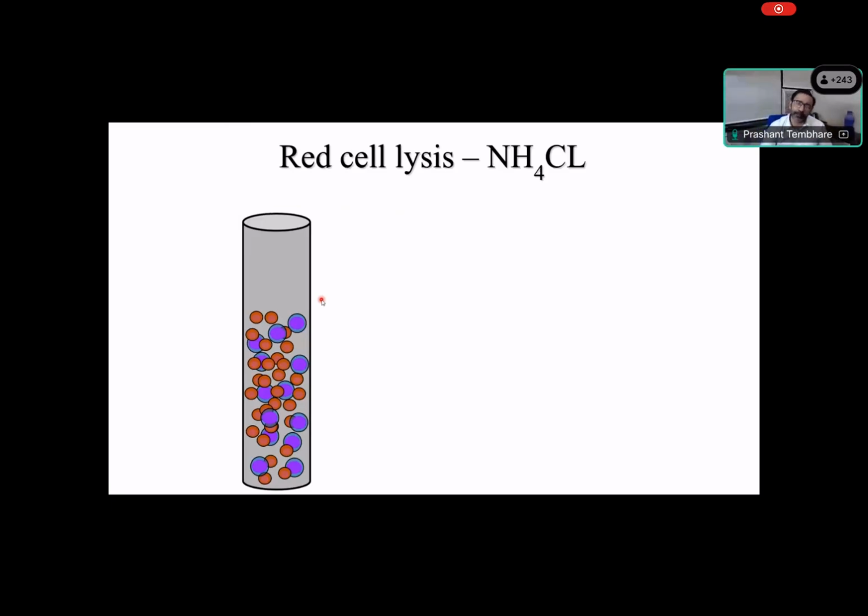So when we want to study WBCs, we don't want the millions of RBC to be there in our sample, because they can interfere with the analysis, as they are too many in number. So what we do, we lyse the RBC. We use ammonium chloride based lysing solution. We put it in the sample, which lyses our RBCs, and then we are left with WBC.